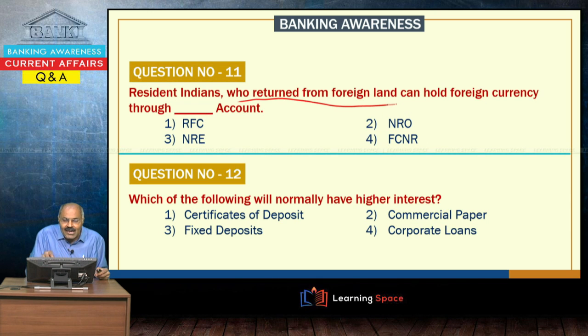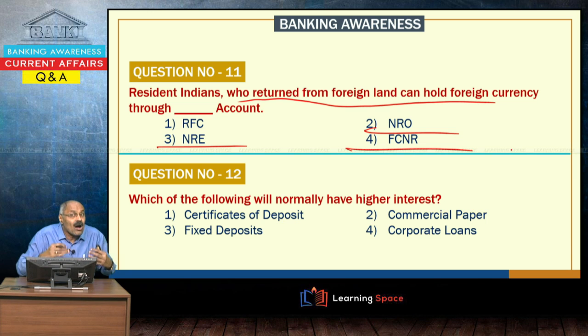Resident Indians who returned from foreign land: all of you are familiar with the accounts allowed for NRIs. The accounts allowed are the NRO account and NRE account, both maintained in rupees, and the FCNR account in foreign currencies. So, these three are meant for NRIs, and this RFC account is the resident foreign currency account. This is normally allowed for resident Indians who returned from foreign land. So, they can hold foreign currency through an RFC account.